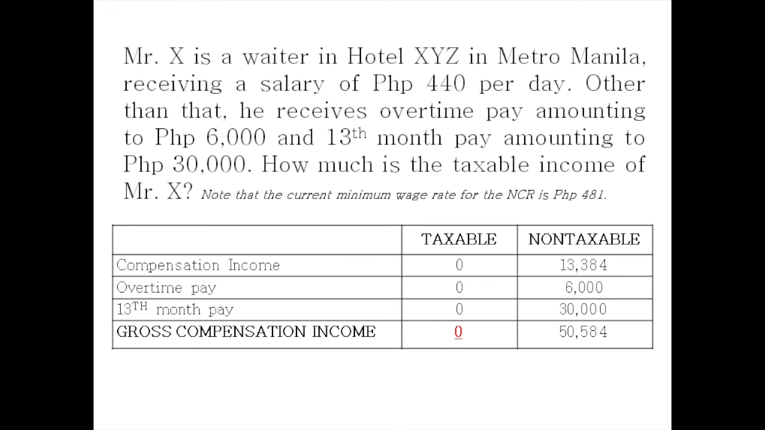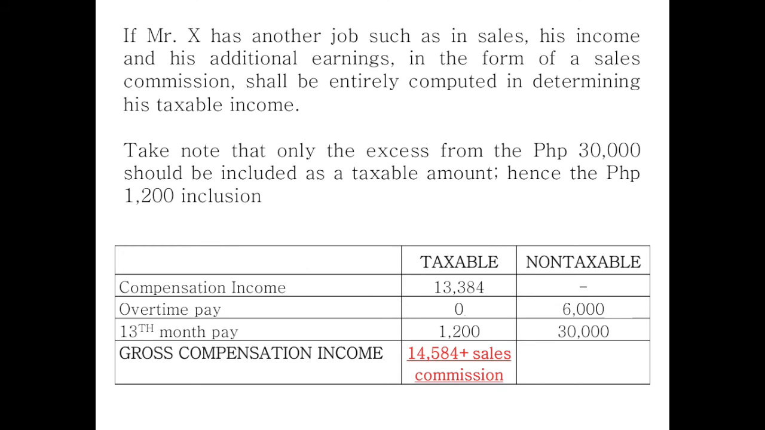Knowing that Mr. X is a minimum wage earner and that his 13th-month pay and overtime pay did not exceed the baseline prescribed, no portion of his income shall be subjected to income tax. If Mr. X has another job such as in sales, his income and his additional earnings in the form of a sales commission shall be entirely computed in determining his taxable income.